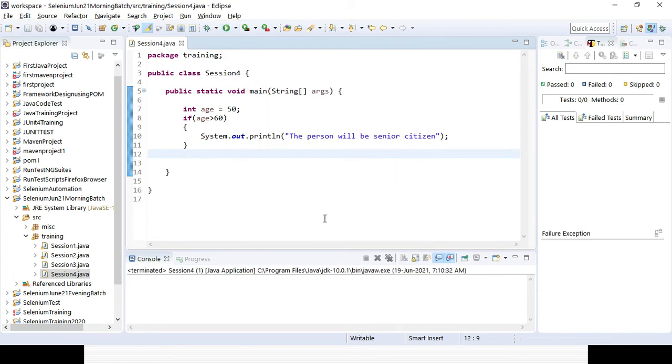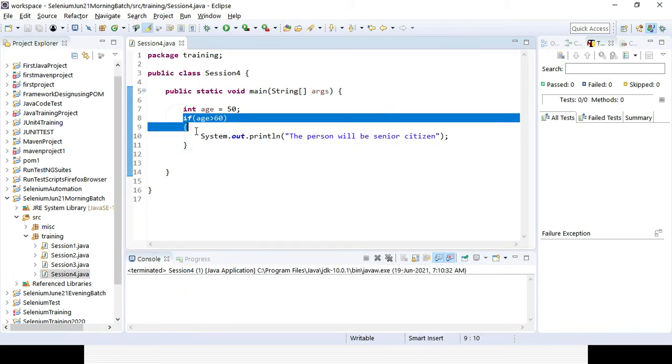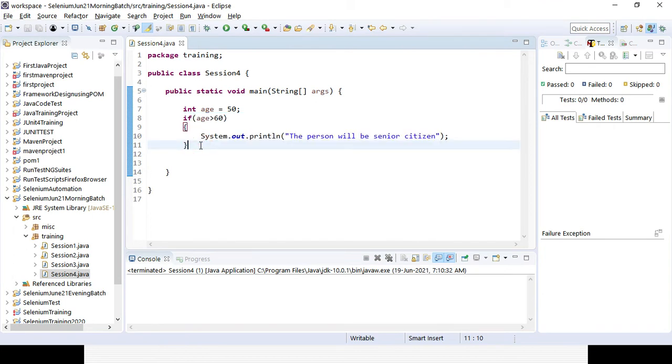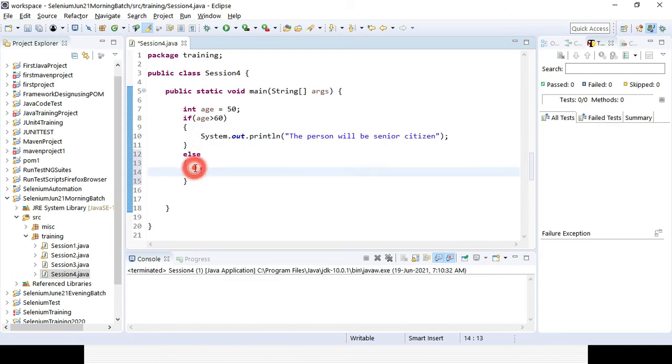So the interviewer sometimes asks why we did not use only the if statement, why we use if else. That is the reason nothing is being displayed in the console, because I want to only validate the positive condition, not the negative one. If I want to validate the negative one, I have to use an else statement here. Similarly, in case the if is not matched, it will go through the other part, the else.